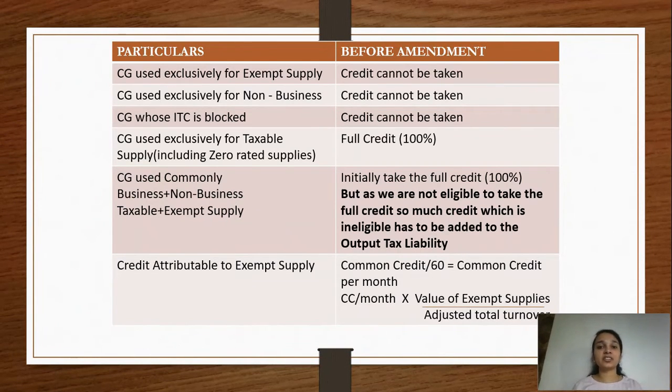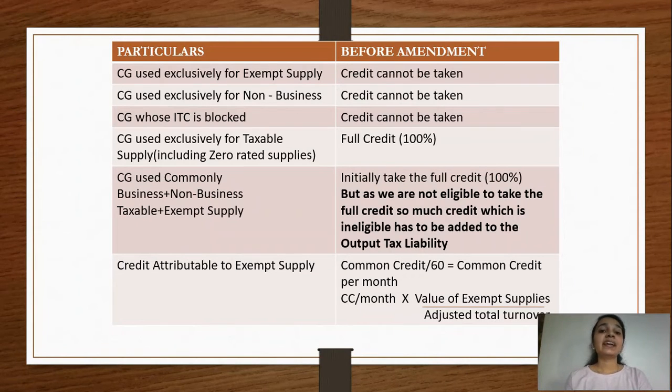So in case of blocked credits as well, the credit cannot be taken. The first three situations are very simple and clear. When a capital good is being used exclusively for exempt supplies, no credit available. Exclusively for non-business purposes, no credit available. When the ITC is blocked, even in that situation the credit cannot be taken.